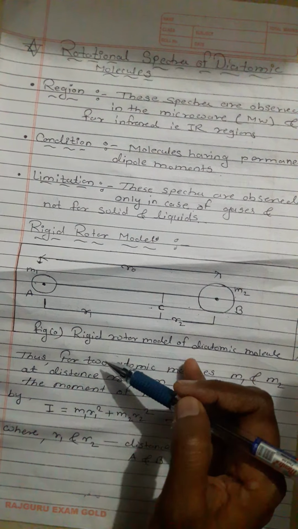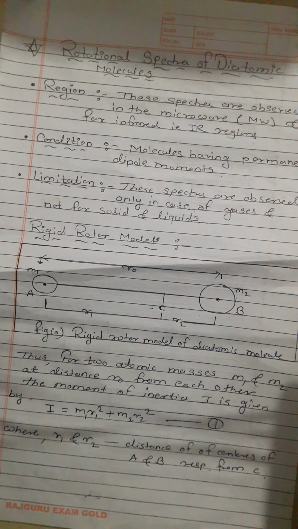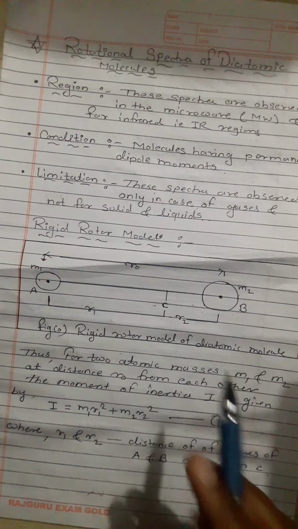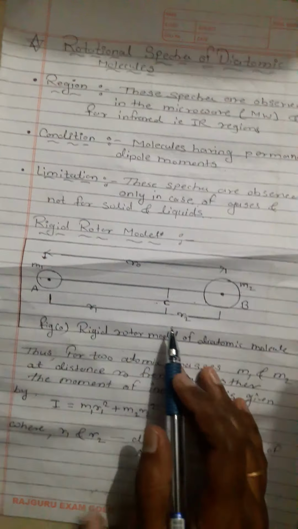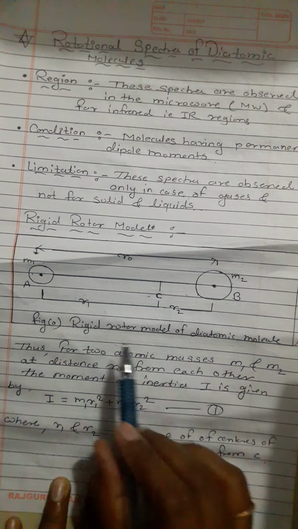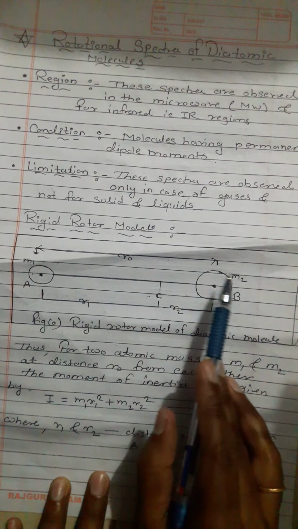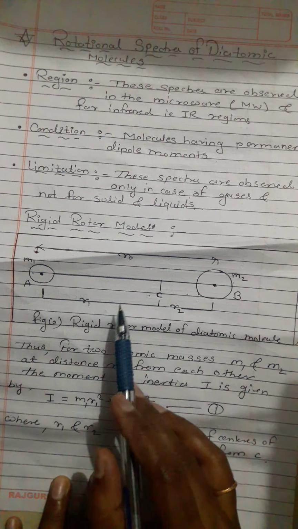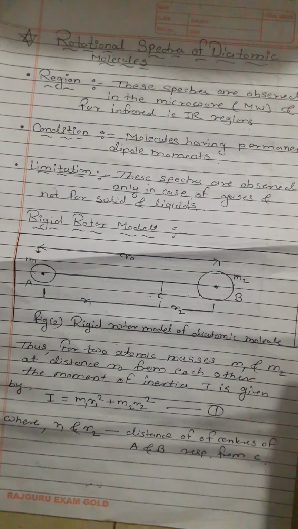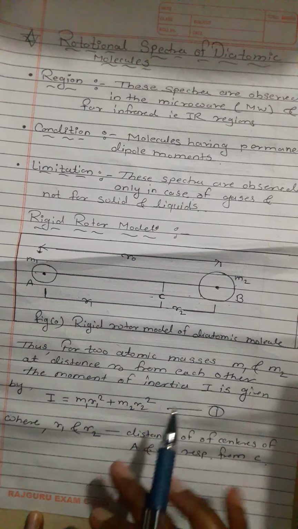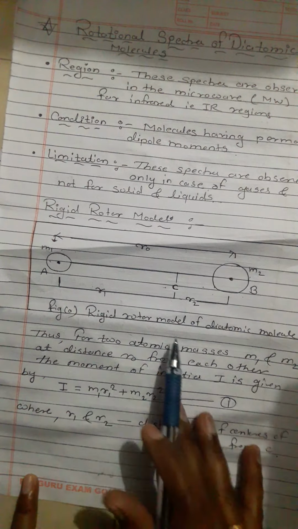For the two atomic masses m1 and m2 at a distance r0 from each other, the moment of inertia I is given by what?